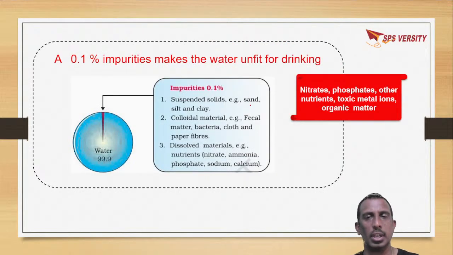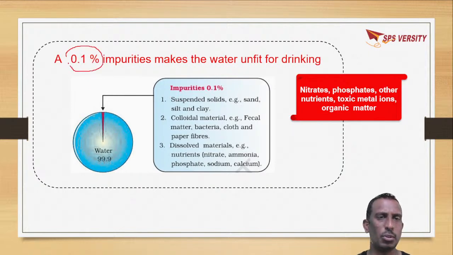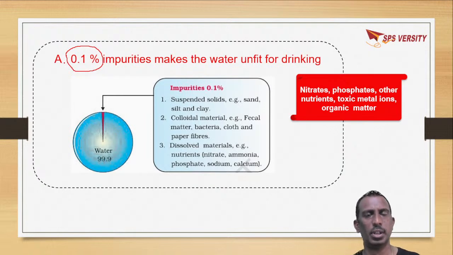Okay. In this domestic waste, just 0.1% impurities make water unfit for drinking. What does this 0.1% consist of? Suspended solids like sand, silt and clay.